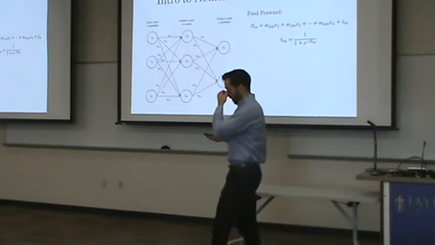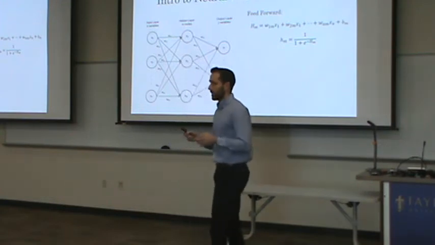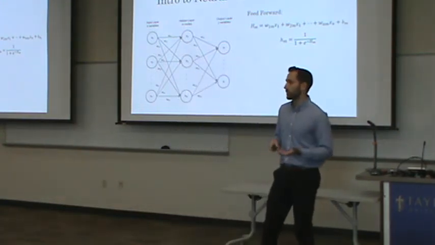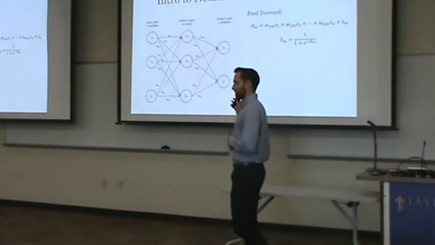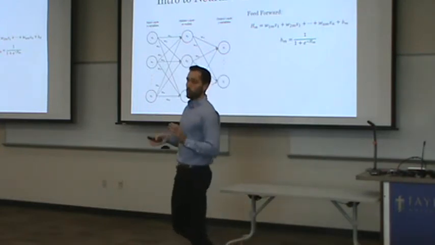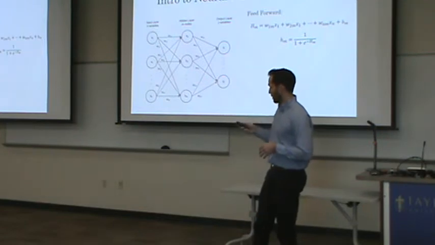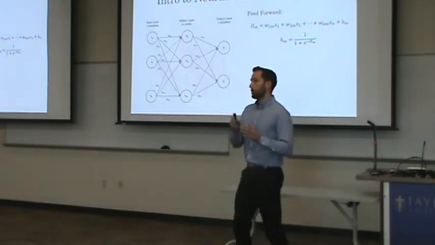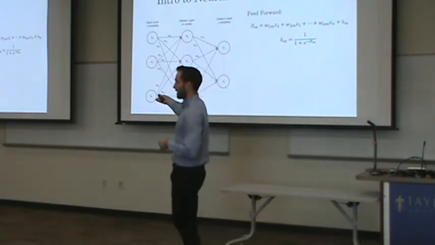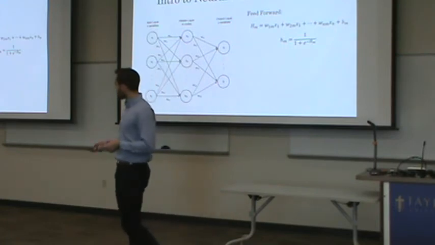Now this produces our H value, but we still need to scale it down. So we apply an activation function. In this case, it's the sigmoid function. It scales the value between 0 and 1. So that's what we see here. We pass it in there, and that scales our value down. We then repeat this process for the next layer, and we produce our output values.